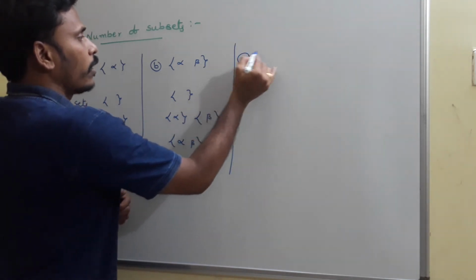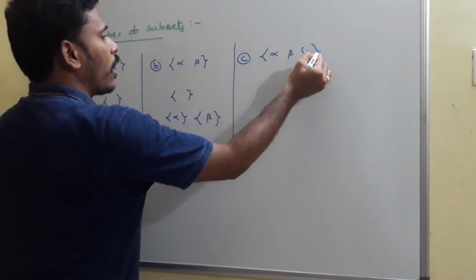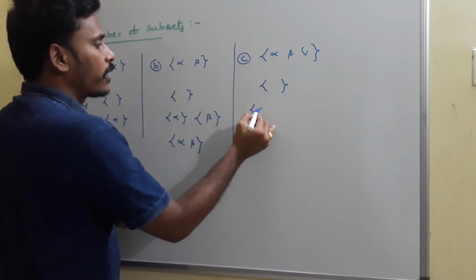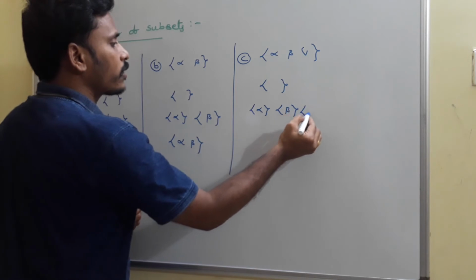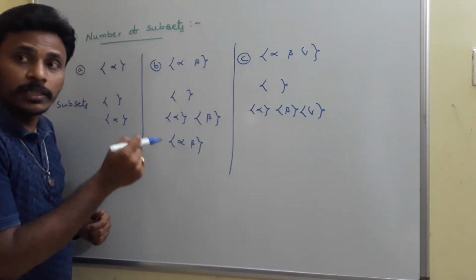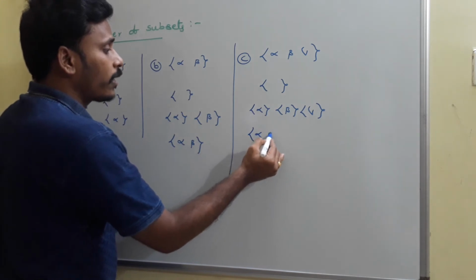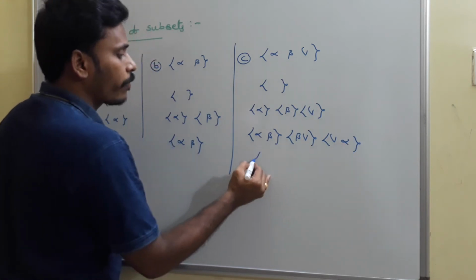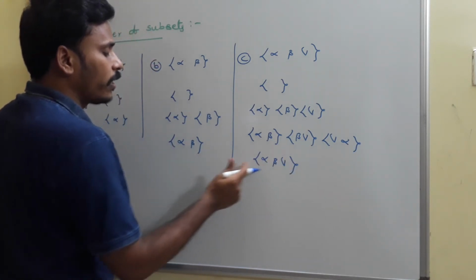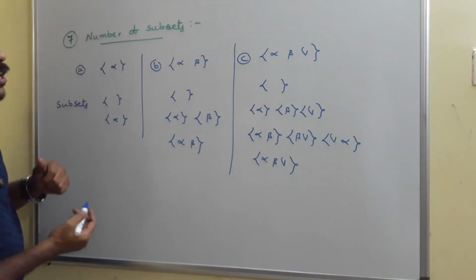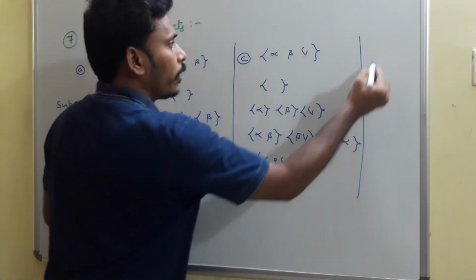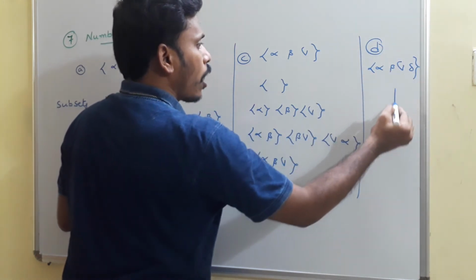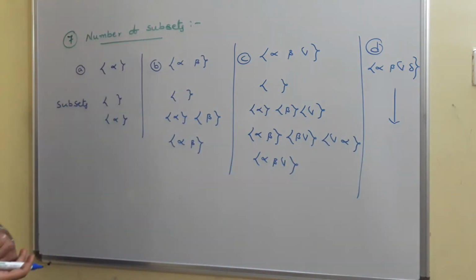Okay, 7c, set containing alpha, beta, gamma. Again, the empty set is a subset. And set containing alpha, set containing beta, set containing gamma are the singleton subsets, 1 element subsets. Set containing alpha, beta, set containing beta, gamma, set containing gamma, alpha, and again set containing alpha, beta, gamma. 3 element subsets and 2 element subsets. In the same way, if you go for 7d, set containing alpha, beta, gamma, delta, how many subsets may you get? That's what we are searching for.